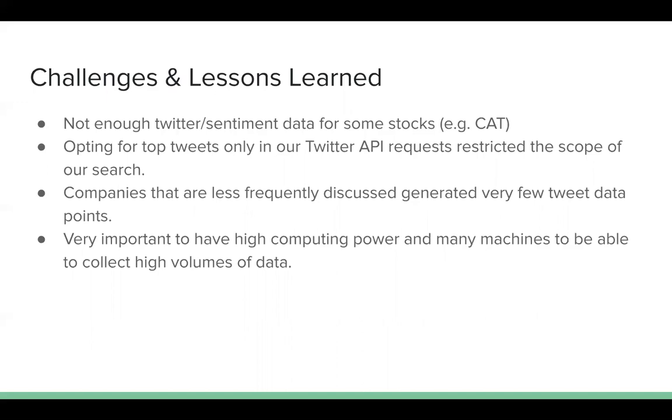This was done consciously because we didn't want random tweets that only had a few likes. But as a result, companies such as Caterpillar that are less frequently discussed might not have as much data compared to, say, Apple or Microsoft, which tend to be talked about more on Twitter.